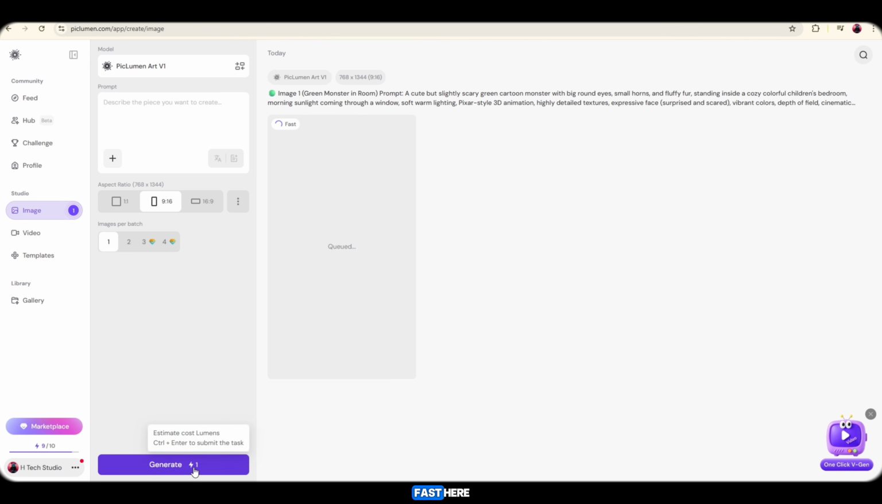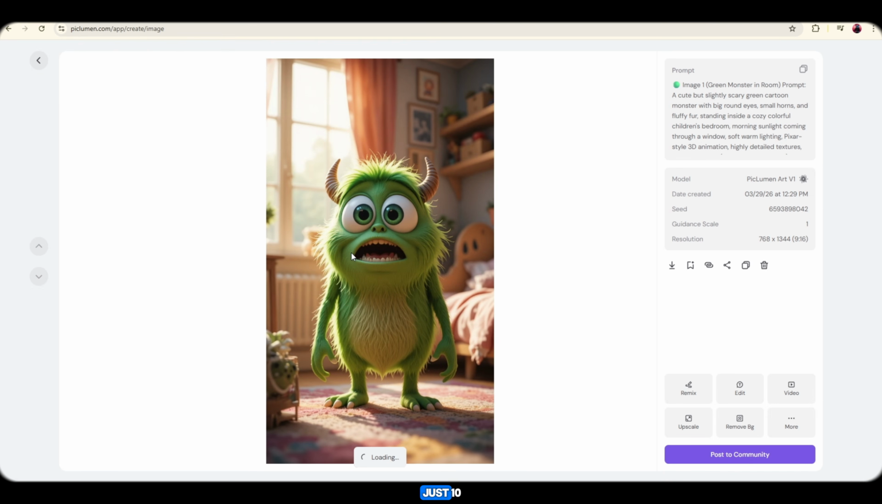I'm moving a bit fast here because I truly value your time, and I don't want you to waste even a second because of me. Alright, I've entered my first image prompt, and within just 10-15 seconds, it generated my first 3D image. Wow, amazing, what a character.